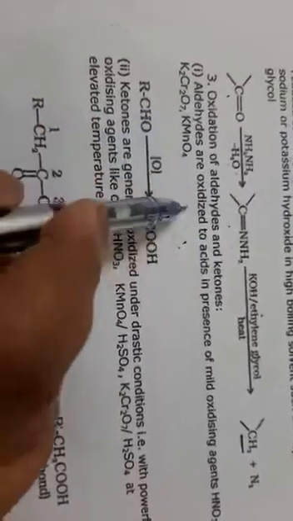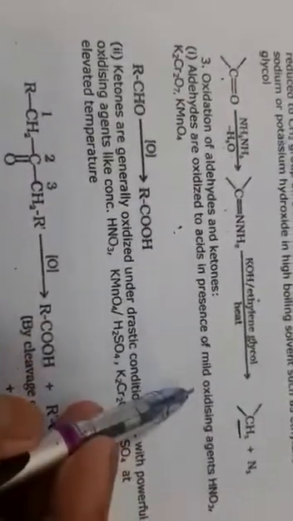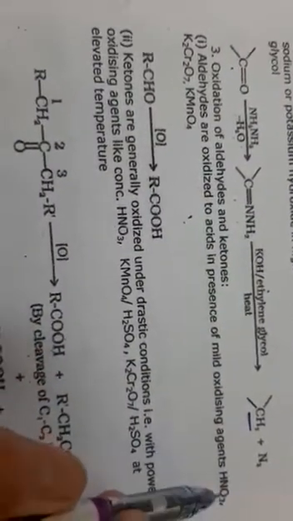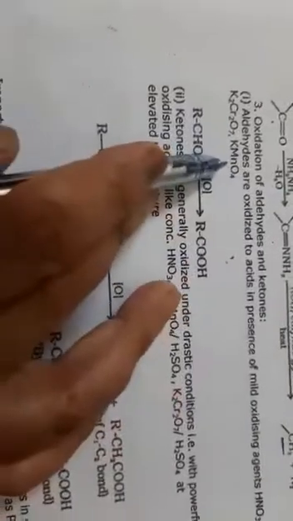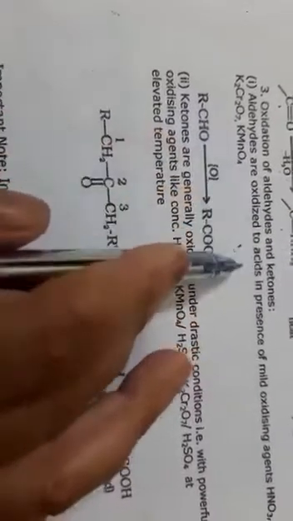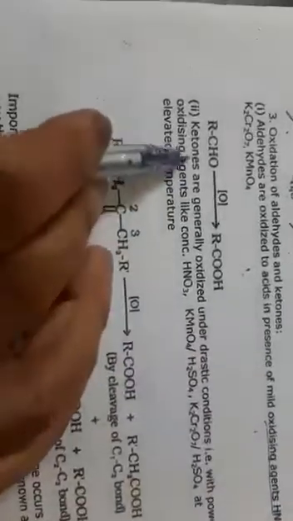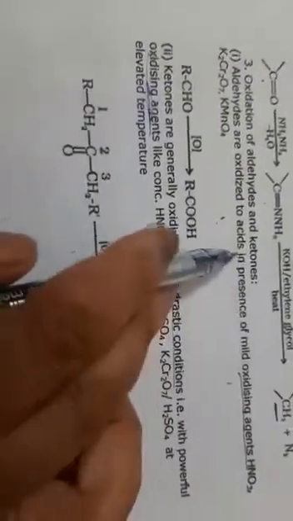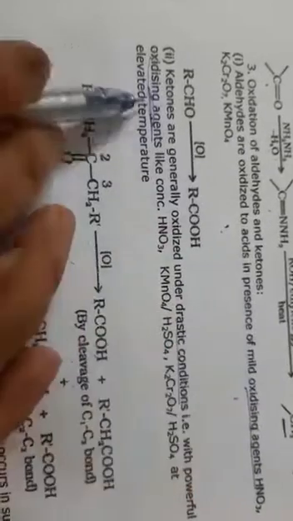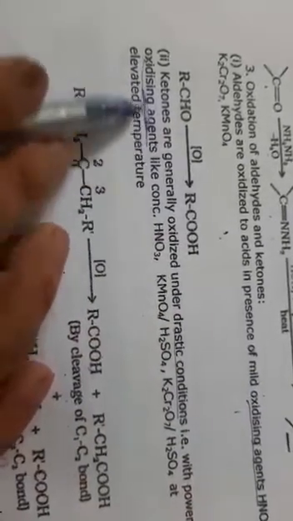Now aldehydes are oxidized to acids in the presence of mild oxidizing agents like HNO3, potassium dichromate, KMnO4. In the case of aldehydes, they are oxidized by mild oxidizing agents. But ketones are generally oxidized under drastic conditions, with powerful oxidizing agents. This is the difference: aldehydes are oxidized with mild oxidizing agents and ketones are oxidized with powerful oxidizing agents